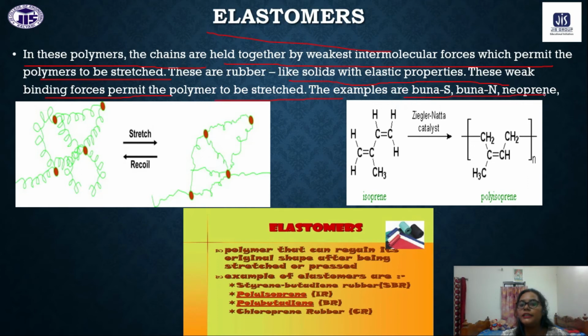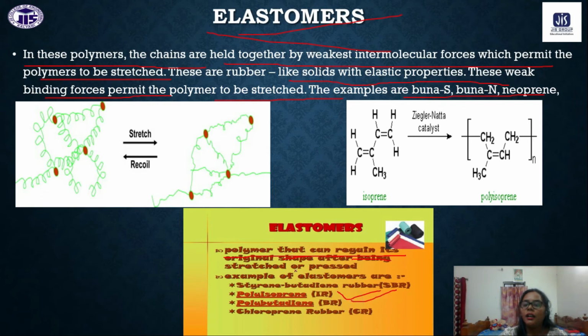The examples are Buna-S, Buna-N, neoprene. So these are all examples of elastomers. Generally, a polymer that can regain its original shape is called an elastomer. Examples, as I told you, are polyisoprene and polybutadiene.